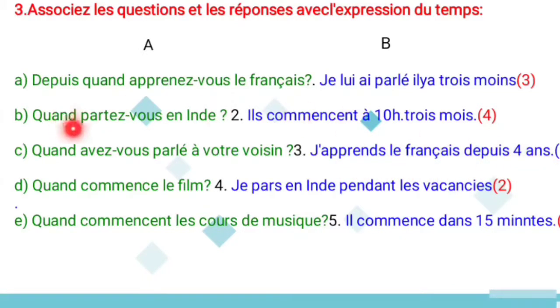And second one, quand partez-vous en Inde? So when do you leave for India? For that answer, je pars en Inde pendant les vacances. It means what? I'm going to India during the vacation only.